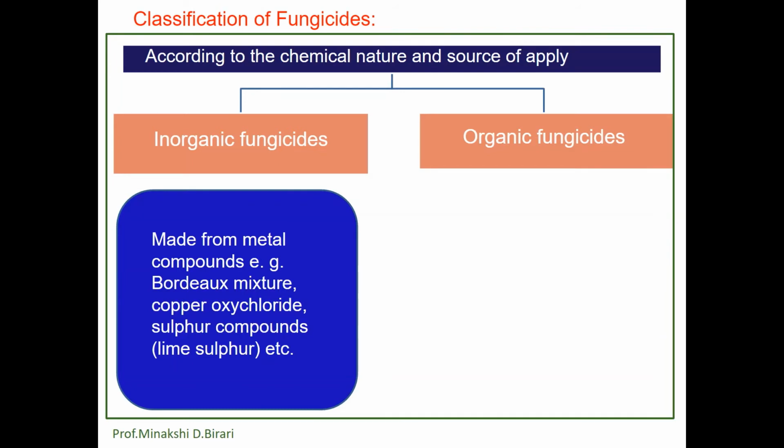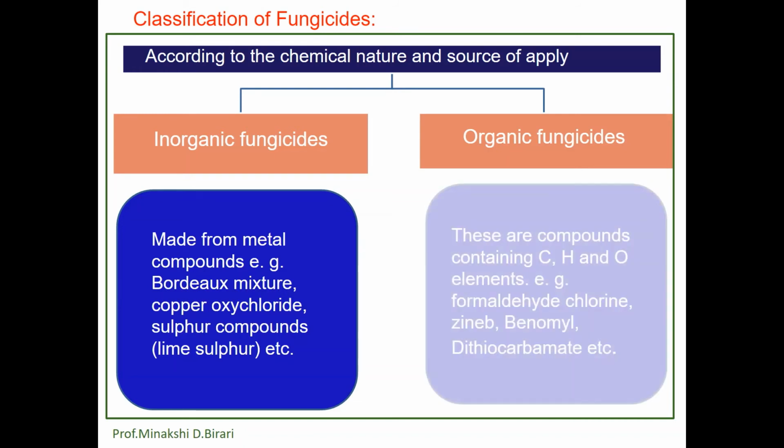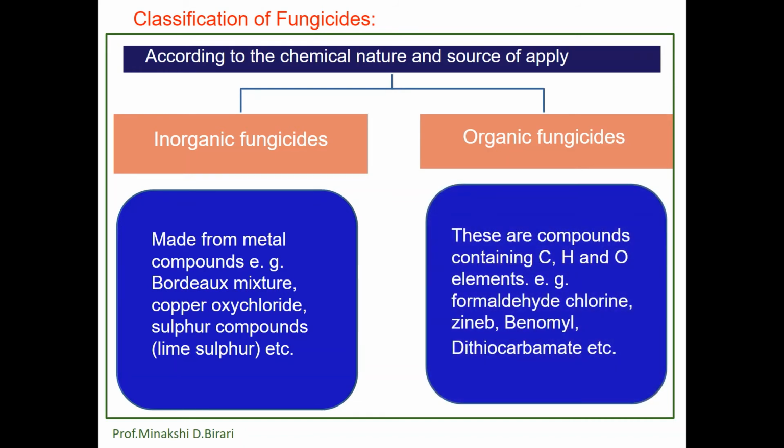Example, Bordeaux mixture, copper oxychloride, sulfur compounds, lime sulfur, etc. And organic fungicides are compounds containing carbon, hydrogen and oxygen elements. Example, formaldehyde, chlorine, dithiocarbamate, zinc, etc. So this is the classification of fungicides according to the chemical nature and source of supply.